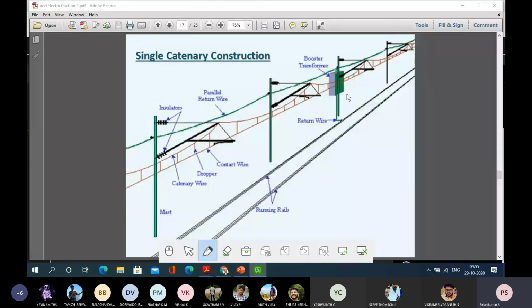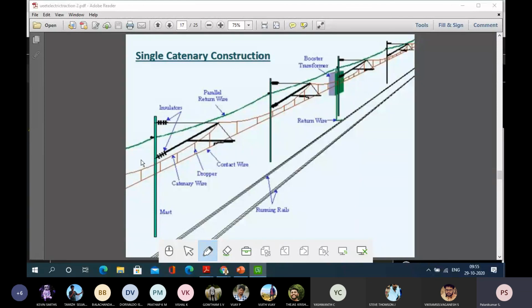Very often, where the booster transformer is mainly used, the voltage is kept constant, because we already know we are using a 25 kV AC 50 hertz system with the contact wires. That voltage has to be maintained. In the booster transformer, there will be a return wire, which will always be connected to one of the traction lines.